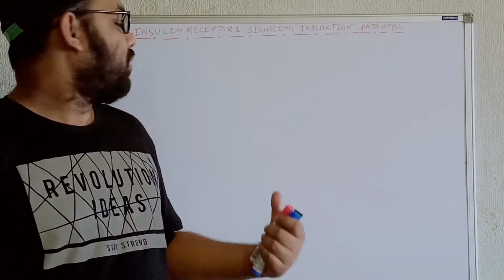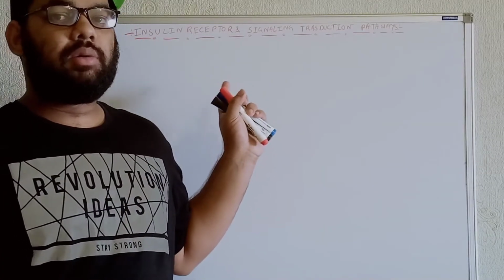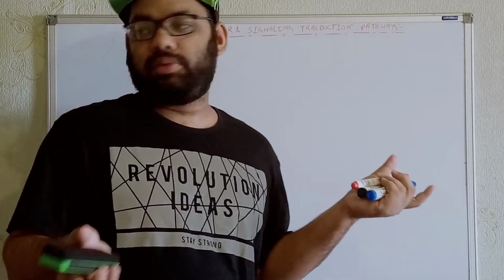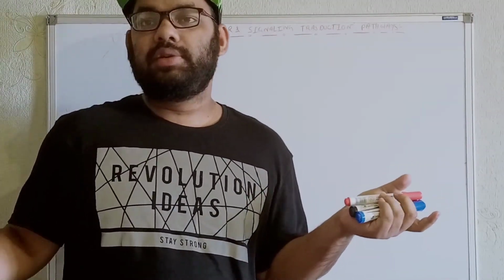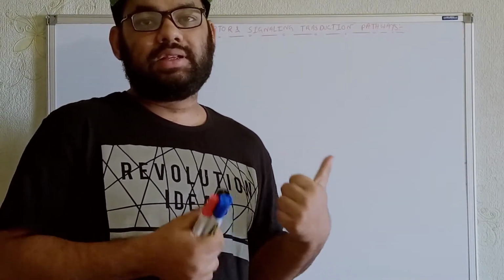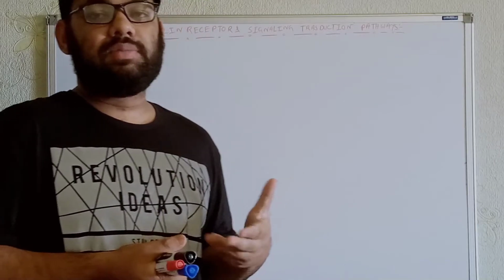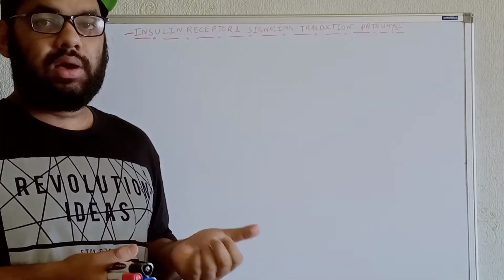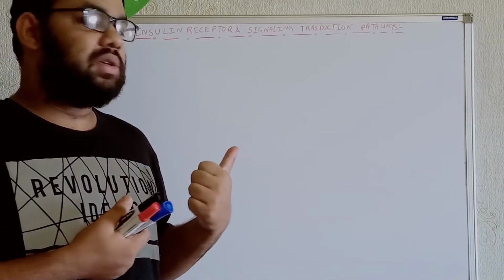Today we'll talk about one of the most important topics, the insulin receptors and the signal transduction pathway. How are the insulin receptors getting activated, and what type of signals will go from the surface of the cells to the intracellular level? That means it may go within the cytoplasm, it may go within the nucleus also. And what type of changes we'll see in these cases, let's talk about that.